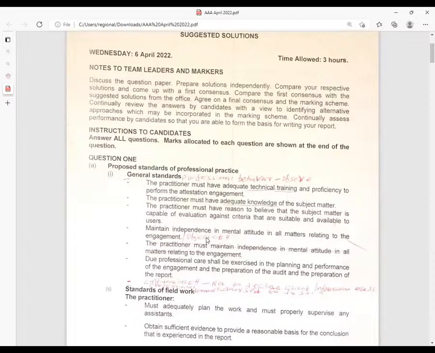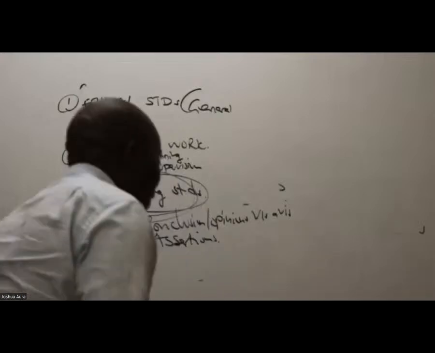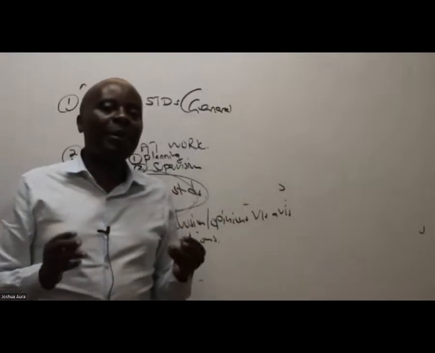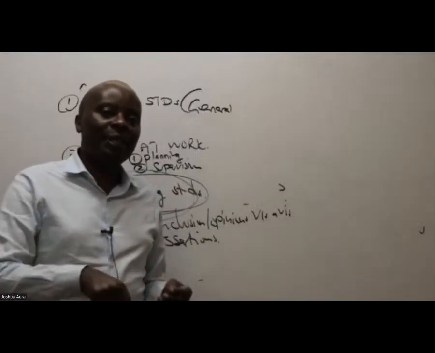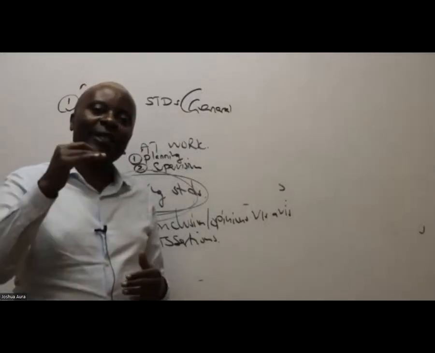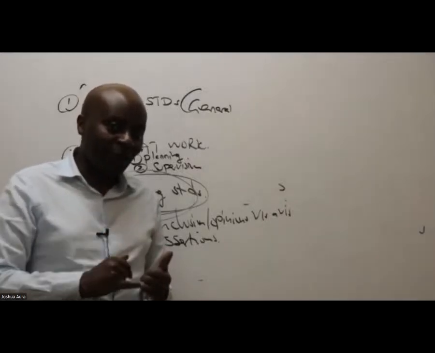So if, for example, they brought in a different matter for purpose of attestation, perhaps in this case here, they would want to go and borrow some loan from a bank. So for them to borrow a loan from a bank, at times these guys will come and prepare a business plan, and then they'll bring the business plan for your attestation as an auditor. So you need to look at those things really. Number one, do I have the competence? Have I ever done this kind of a job?